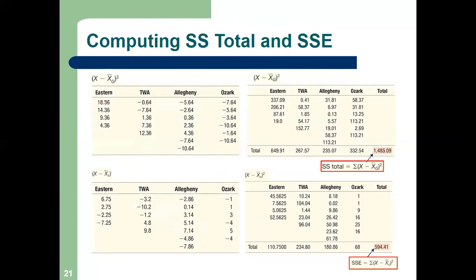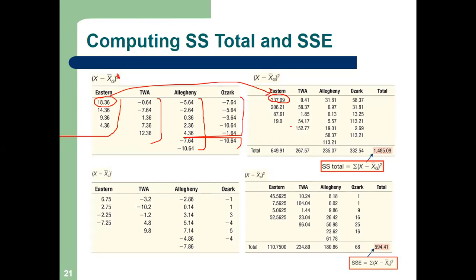Similarly, we have taken the differences for all of these. Then we have squared them in this column. Here it is not square, actually, it is a misprint. It should be x minus x g bar whole square, so this is the square of 18.36 and so on.